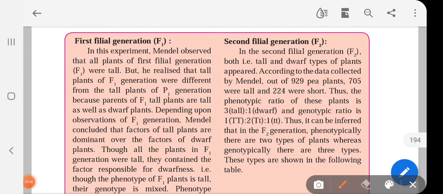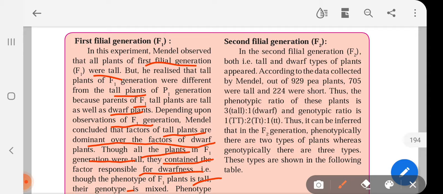In this experiment, Mendel observed that all plants of the first filial generation were tall, but he realized that all the plants of the F1 generation were different from the tall plants of the P1 generation, because the parents of the F1 tall plants are tall as well as dwarf plants. Depending upon the observation of the F1 generation, Mendel concluded that the factors of tall plants are dominant over the factors of dwarf plants. Though all the plants in the F1 generation were tall, they contain the factor responsible for dwarfness. That is, though the phenotype of the F1 plant is tall, the genotype is mixed.